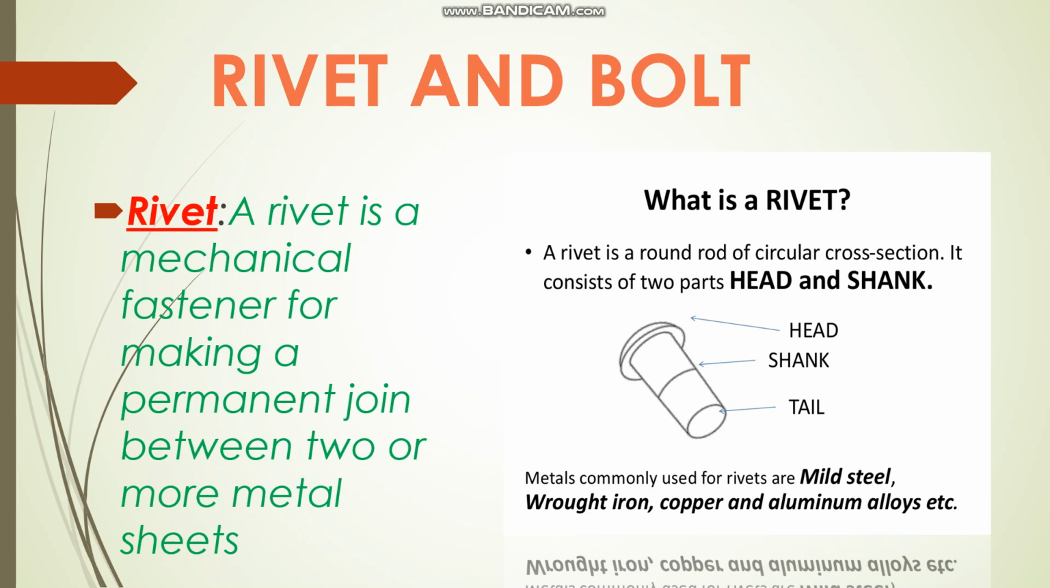If we see the picture on this slide, here is another definition of rivet: a rivet is a round rod of circular cross section. It consists of two parts, head and shank. Here the head and here the tail, and the middle is called shank. Metals commonly used for rivets are mild steel, iron, copper, and aluminium alloys, etc.